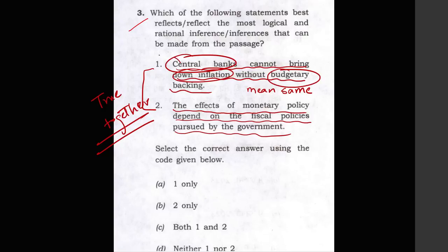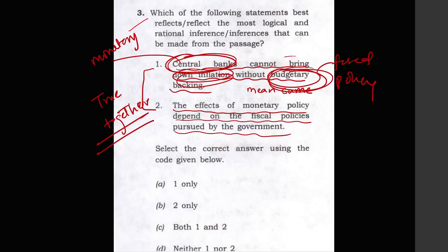This means what? Central banks, they make what? Monetary policy, and budgetary backing basically means what? Fiscal policy. It says that the monetary policy cannot control inflation without the help of fiscal policy. And here also the statement says the same thing. It is just rephrasing statement 1. Statement 2 is rephrasing statement 1.